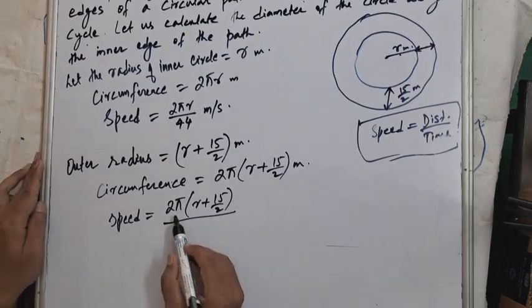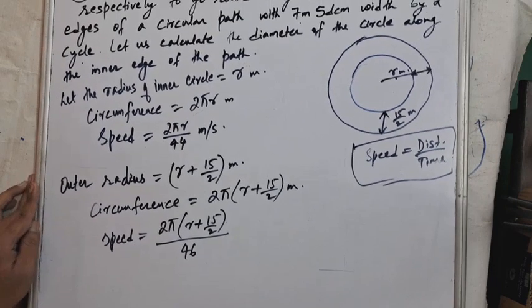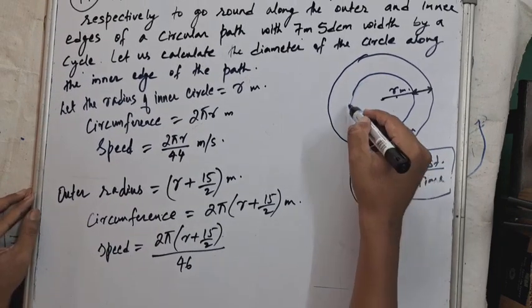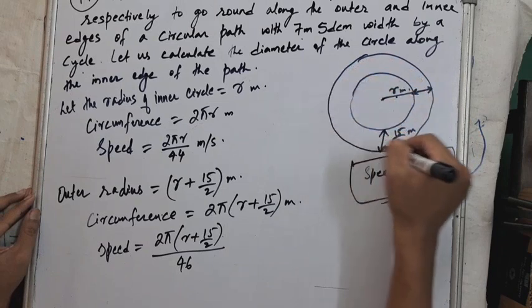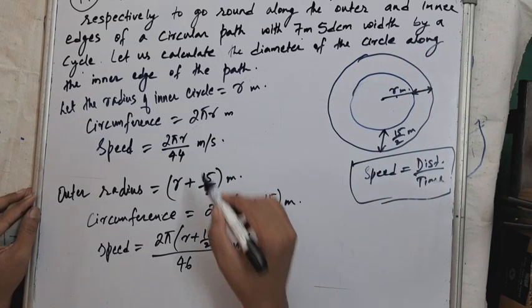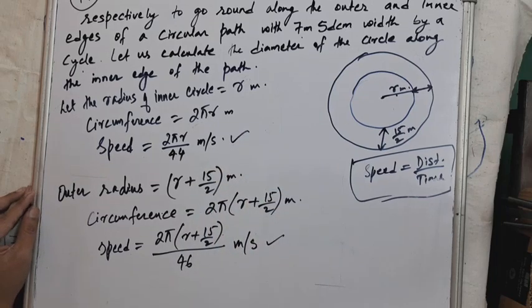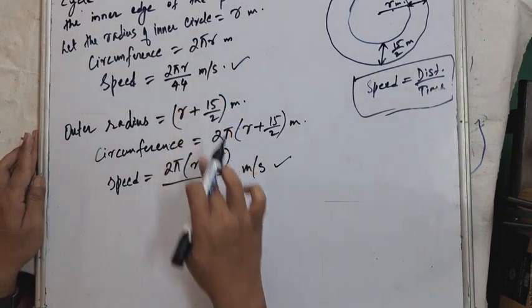Now the speed of Mohim while traveling the inner circumference and the outer circumference is the same. So this speed and this speed must also be the same, isn't it? Therefore let us equate these two values.